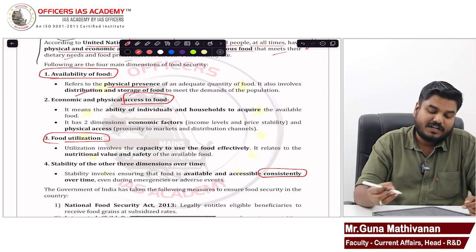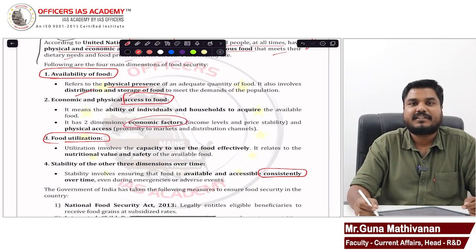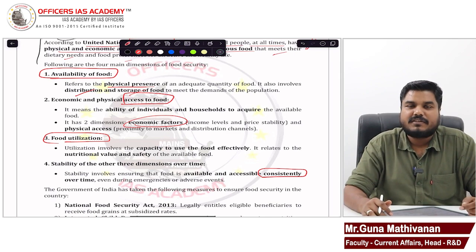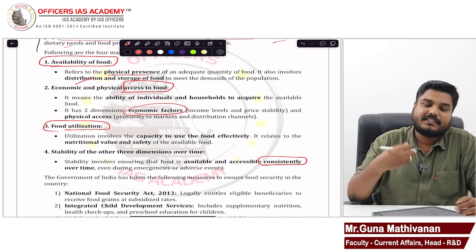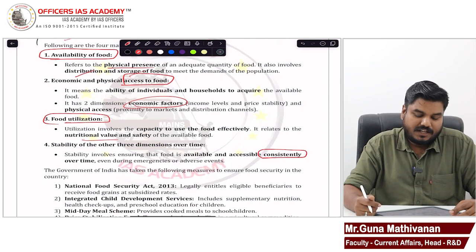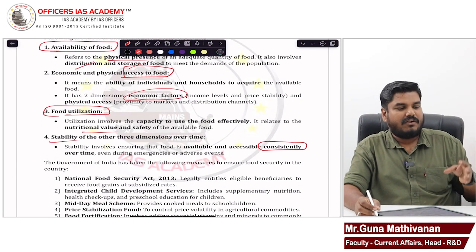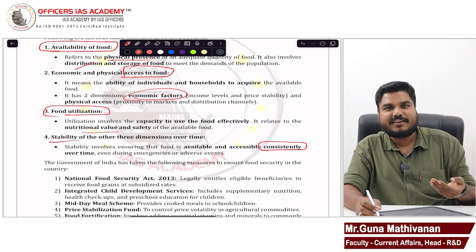You are mentioning access, that talks about the economic factors, that is price stability. The prices should be stable, affordable. Then utilization of food relates to the nutritional value dimension. And stability refers to consistency, that all-time availability of affordable and nutritious food grains. Those are the 4 dimensions you are writing here.